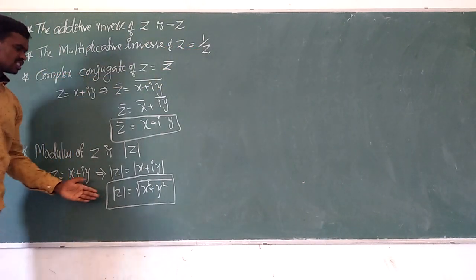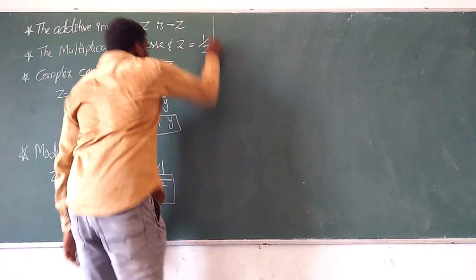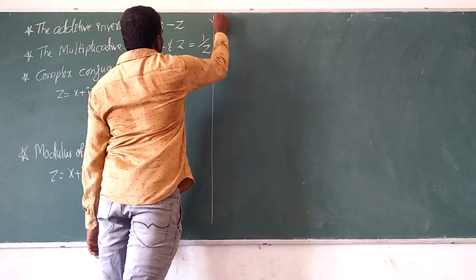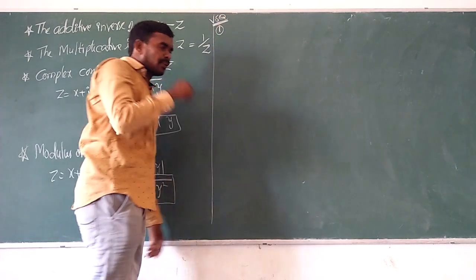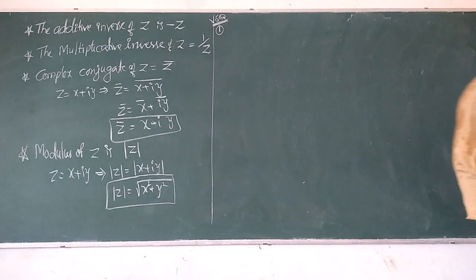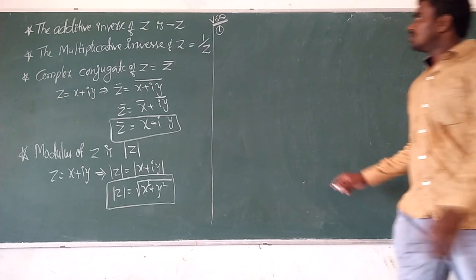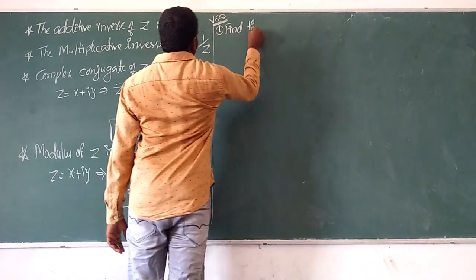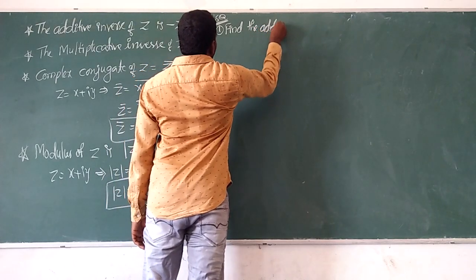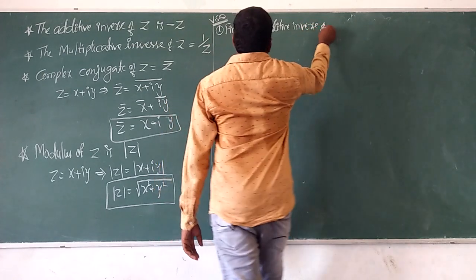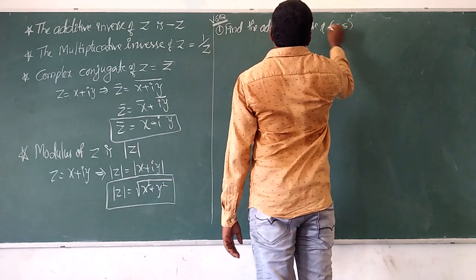So how to apply these formulas in the sums? Let us take the first question, 2-mark questions. These are very short questions. Let us see, the first question is: find the additive inverse of 3, 5.